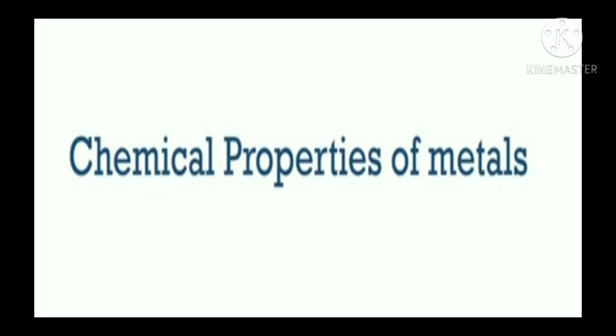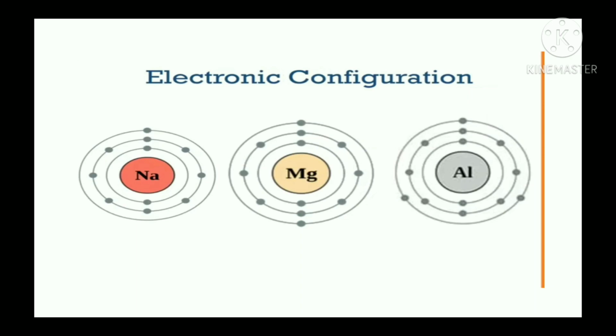Children, we learn physical properties of metals and non-metals. Now let's see the chemical properties of metals. In this, we will be learning how does metal actually react with different substances. Let's see the electronic configuration. Electronic configuration is the basis of chemical behavior of element. It tells you how exactly the electrons are arranged in the shell of the atom.